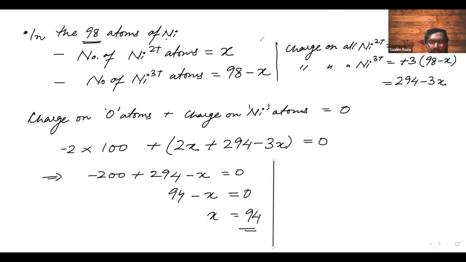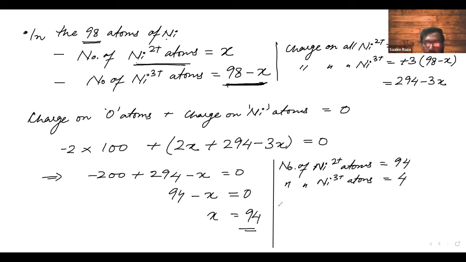And what is x? X is the number of Ni2 plus atoms. So the number of Ni2 plus atoms is equal to 94. The number of Ni3 plus atoms will be 4.